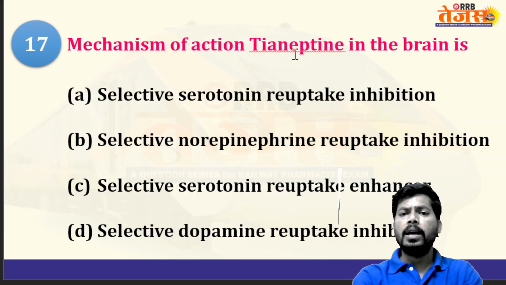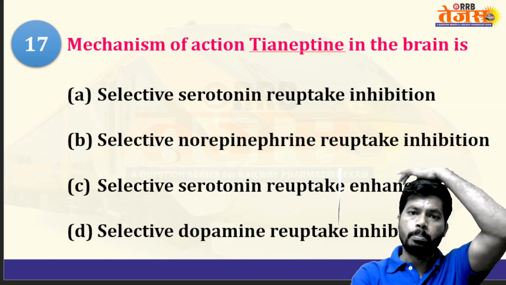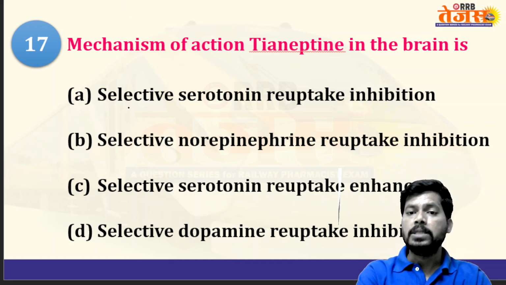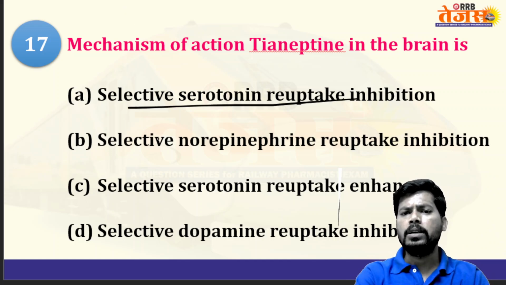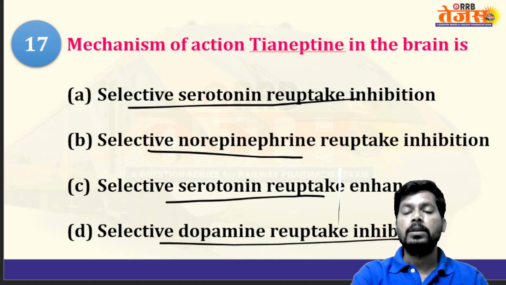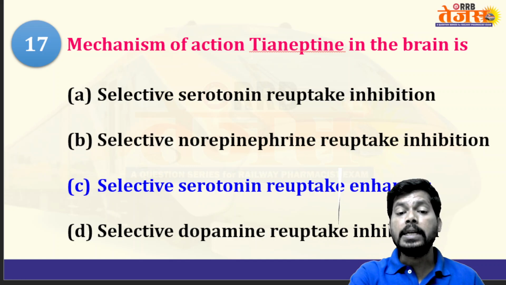Next, the mechanism of action of tianeptine in the brain. The options are selective serotonin reuptake inhibition, selective norepinephrine reuptake inhibition, selective serotonin reuptake enhancer, and selective dopamine reuptake inhibition. For tianeptine, the answer is selective serotonin reuptake enhancer, which increases the reuptake.